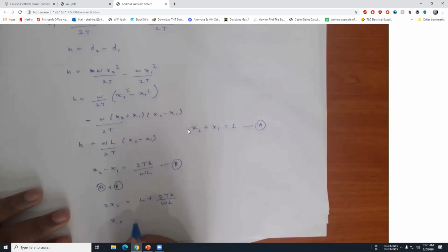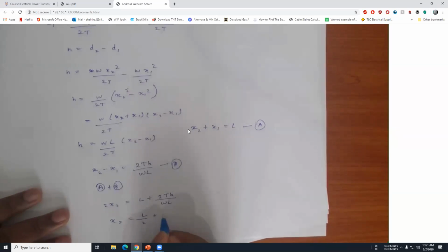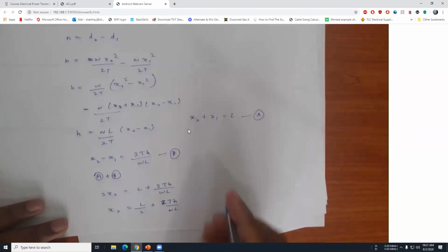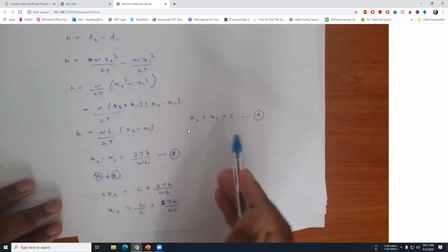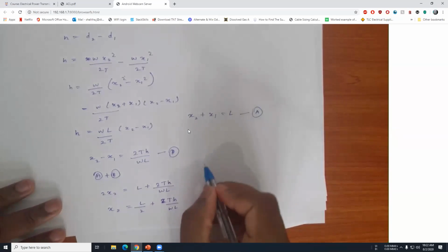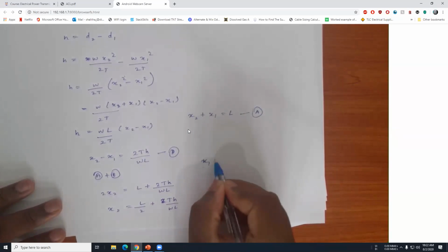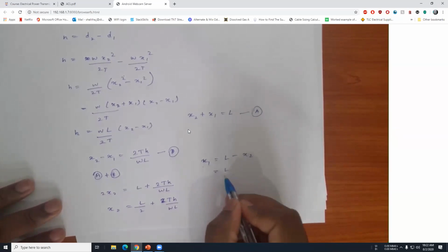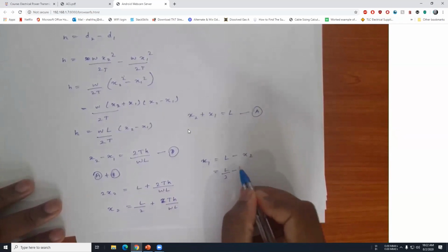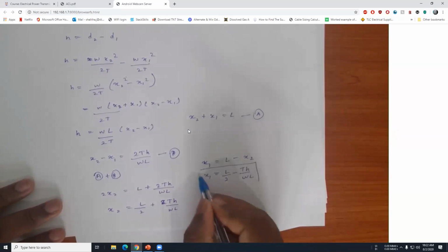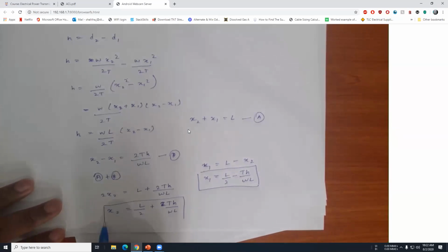So x2 equals L over 2 plus TH over WL. So we know x2 now. To find x1, you can just apply x2 here. So x1 is equal to L minus x2, and this will give you L over 2 minus TH over WL. So now we have the positions of x1 and x2.